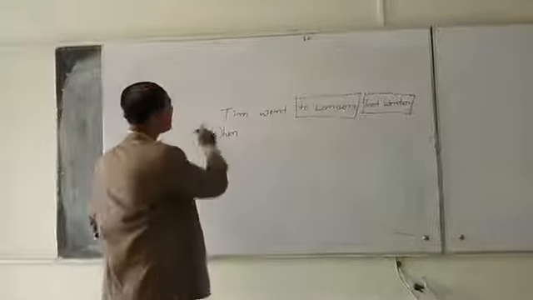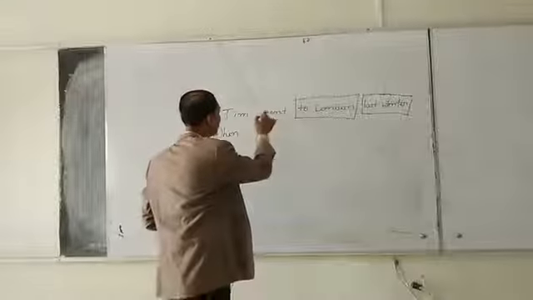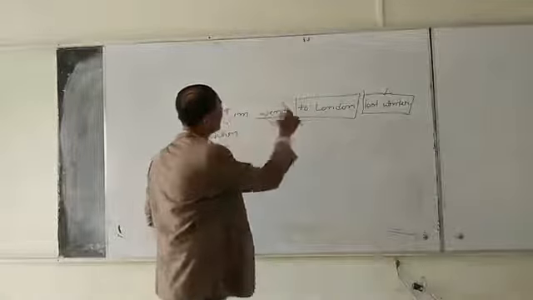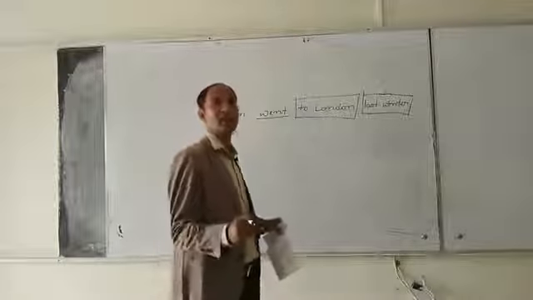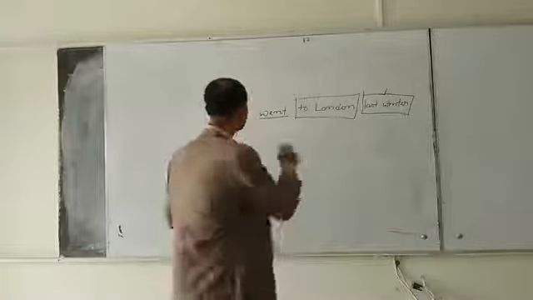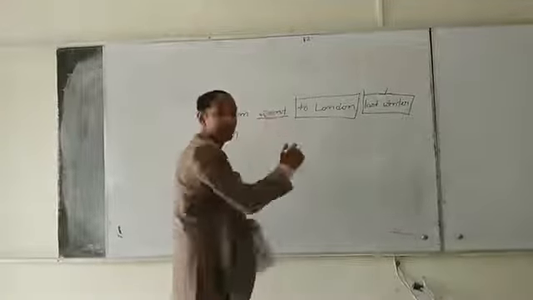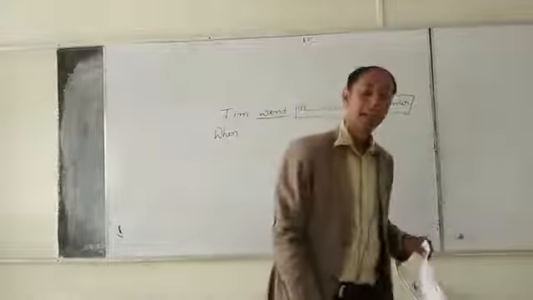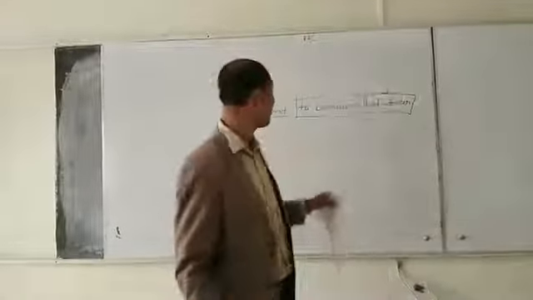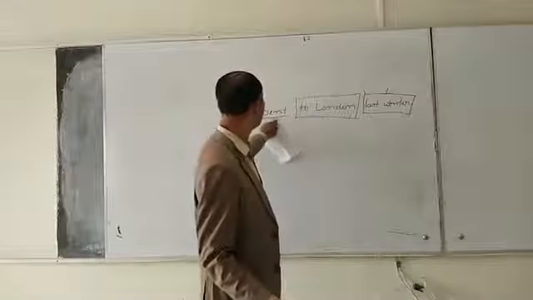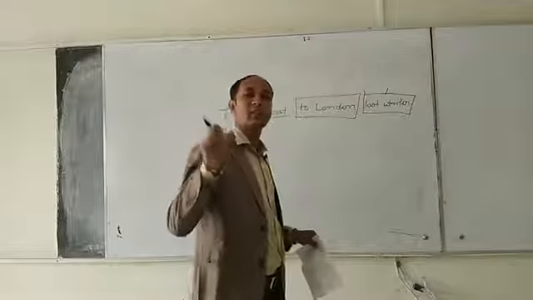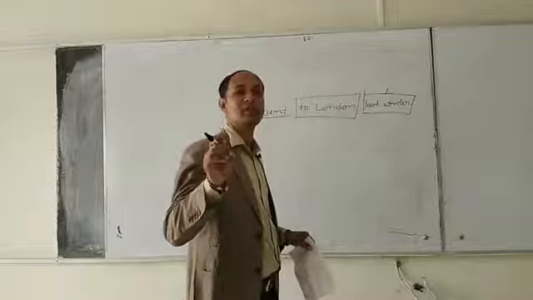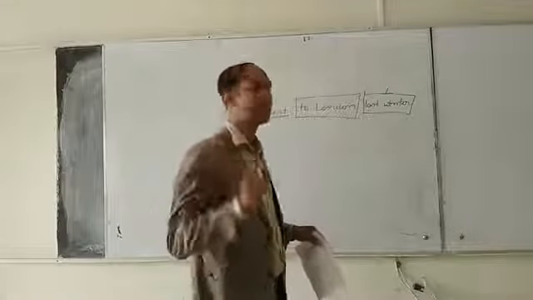When, according to the structure, we need to use an auxiliary verb. In this sentence, there is no direct auxiliary verb. I have already mentioned auxiliary verb is fixed on the basis of the form of verbs.